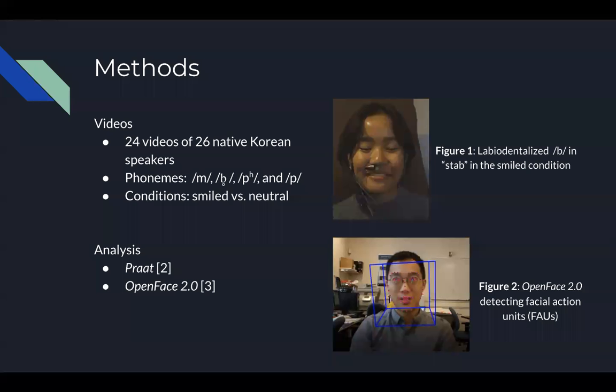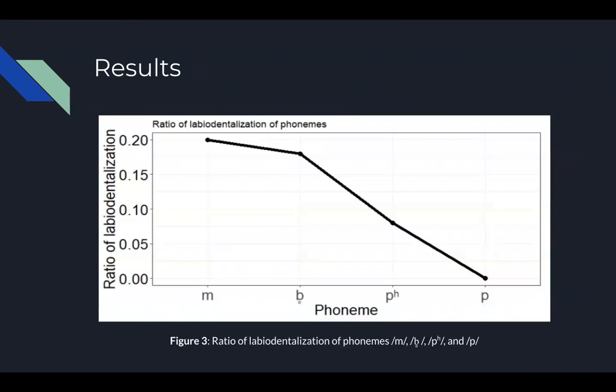YouTube videos of native Korean speakers were examined for production of the 4 bilabial phonemes present in Korean. The facial behavior analysis software OpenFace 2.0, which detects and calculates the degree of intensity of facial action units, was then used to analyze the degree of activation of the facial action units lip corner puller and lip tightener. The lip corner puller is activated during smiling, while the lip tightener is activated during bilabial closures. 308 total productions of labial phonemes were found from the 26 speakers analyzed, with a balanced number of tokens in each of the neutral versus smiled conditions.